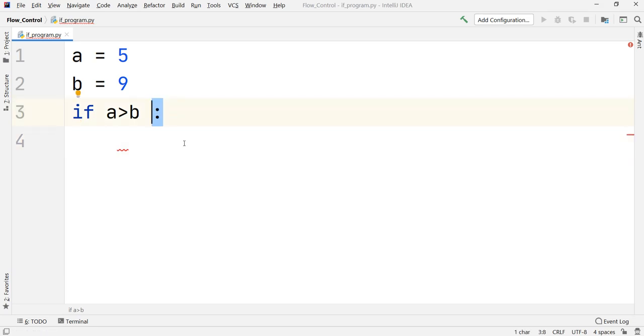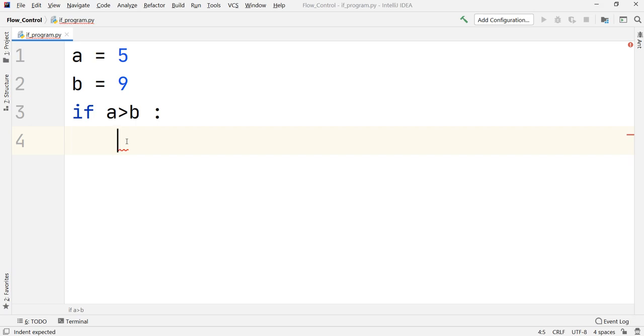The colon indicates that after you press enter, you will get indentation. So Python will understand that you are using an if statement, and the code that belongs to the if statement should be indented. Now what we are supposed to write is whatever you want to happen when that condition is true. We have set up this condition, A is greater than B. If A is greater than B, what should be done, you have to write after this indentation.